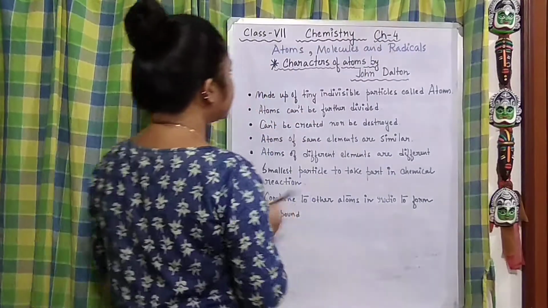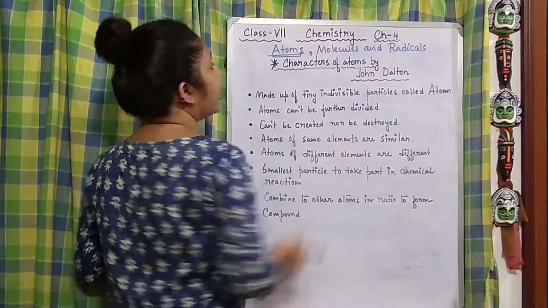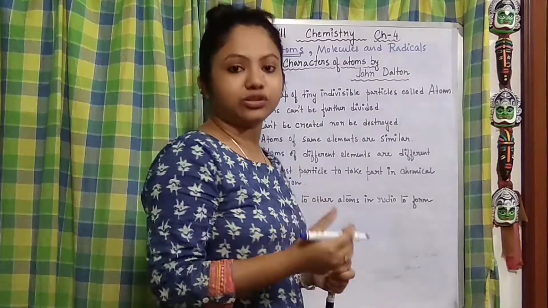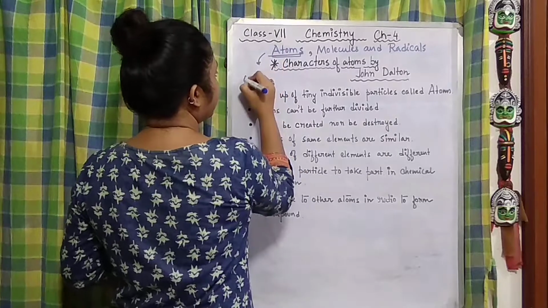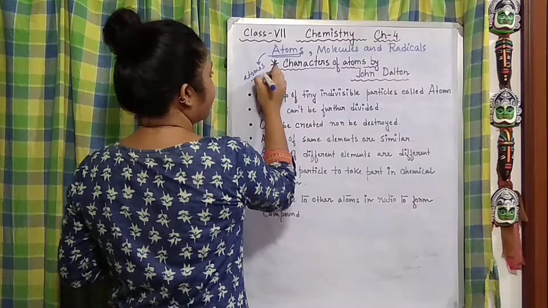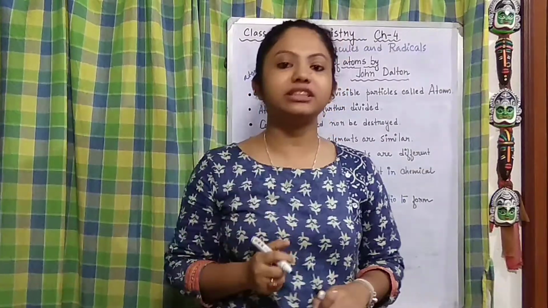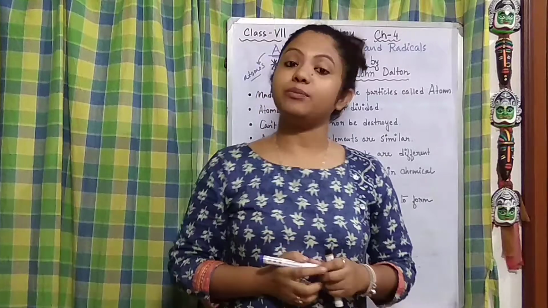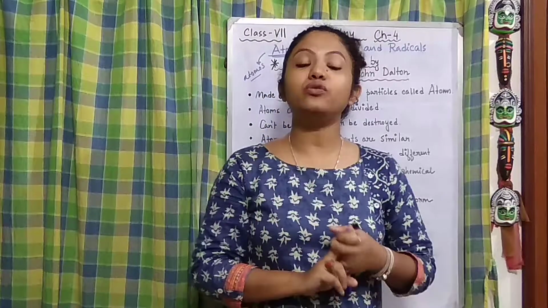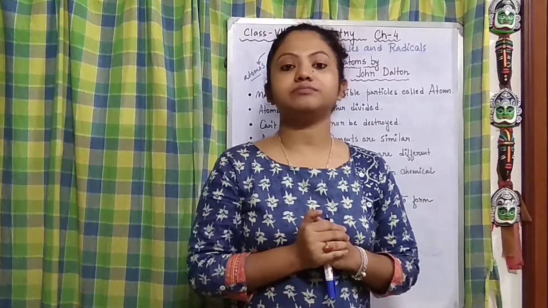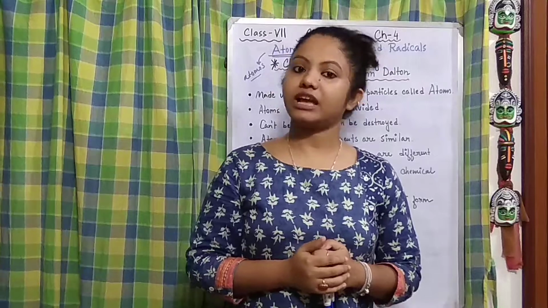Now this term atom came from a Greek term called atomos, which means the small particles. Who discovered this, or who coined this term? He was Democritus. Now, in this class, we are going to learn about two very important scientists. First one is Democritus. Second one is John Dalton. The first one was Greek in origin, and the second was English.